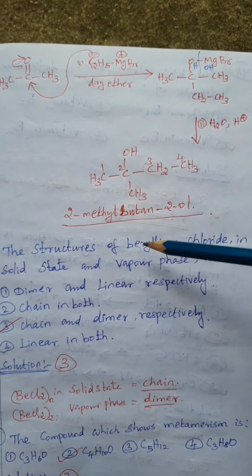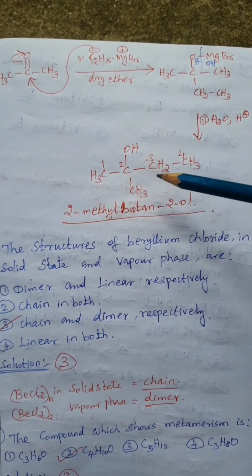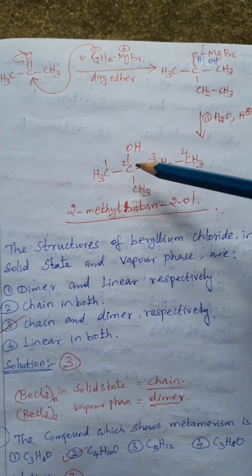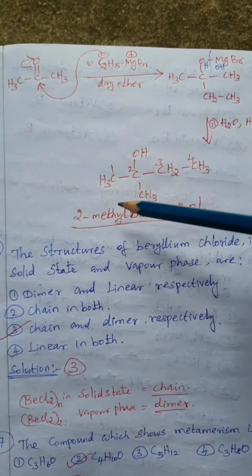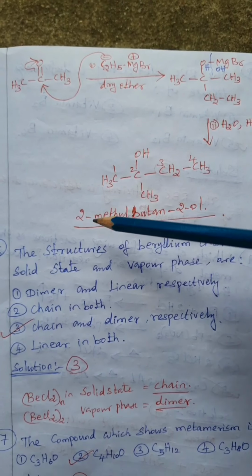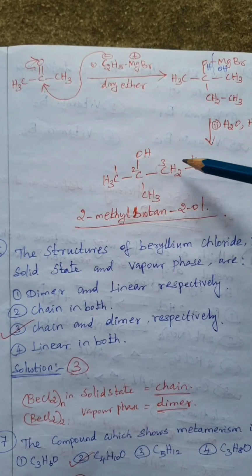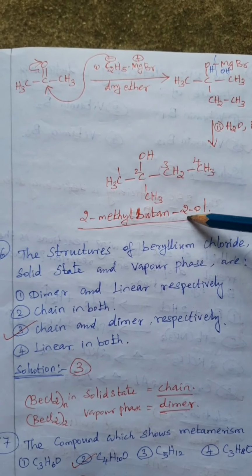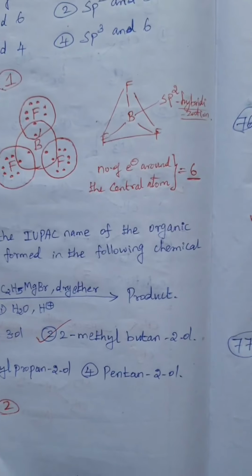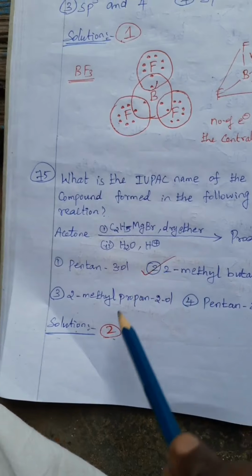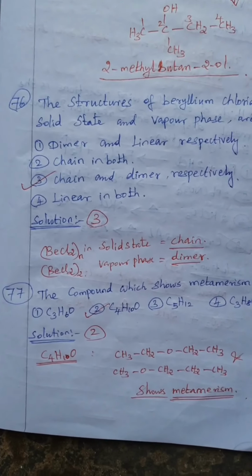Followed by hydrolysis, the OMgBr changes to OH, the corresponding alcohol. A tertiary alcohol is formed, and its IUPAC name is asked. Numbering 1 2 3 4, so 2-methylbutan-2-ol. So option 2.